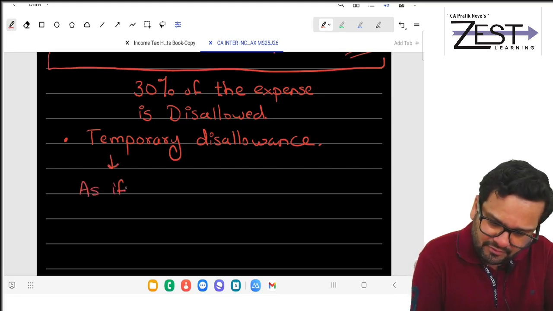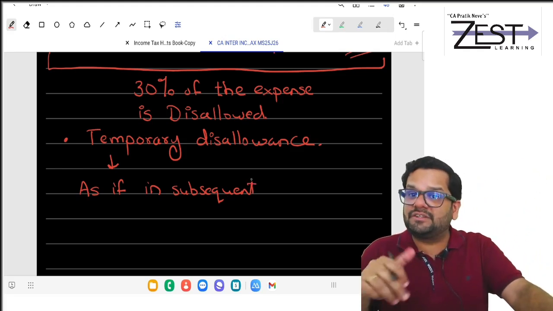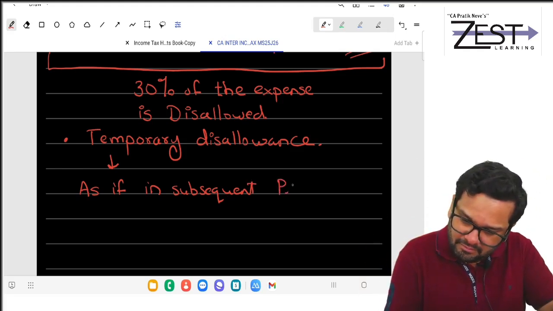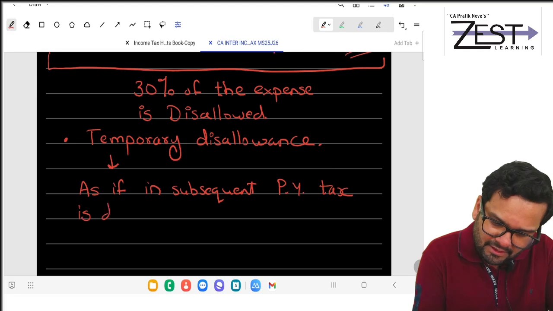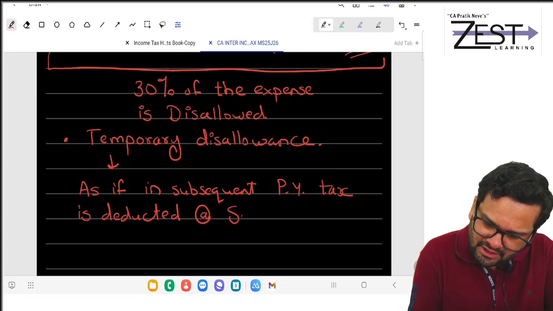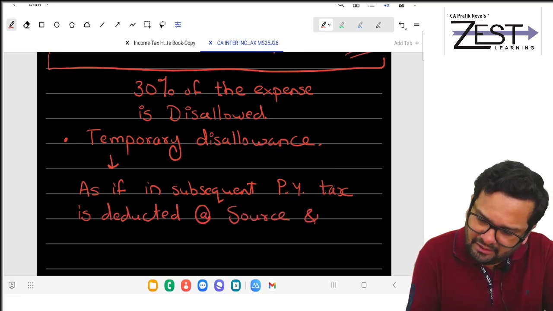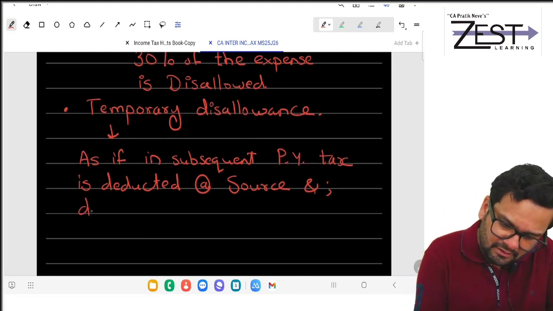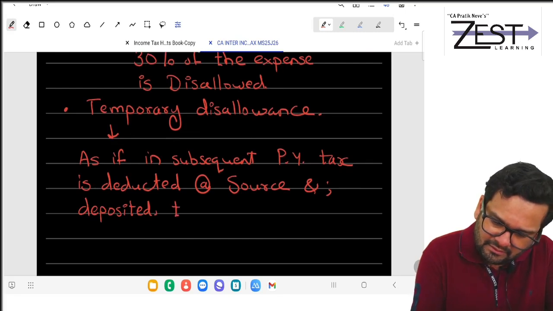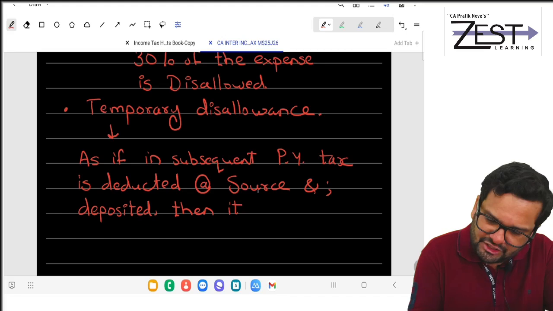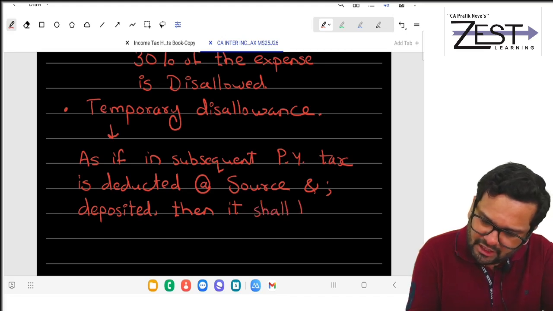As if in subsequent PY, tax is deducted at source and deposited, then it shall be allowed.